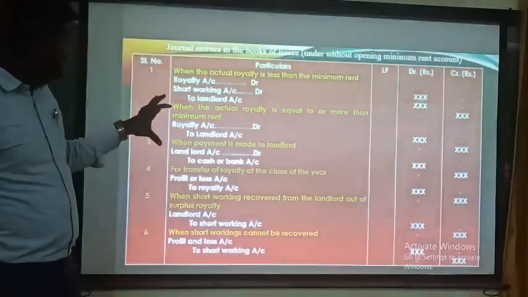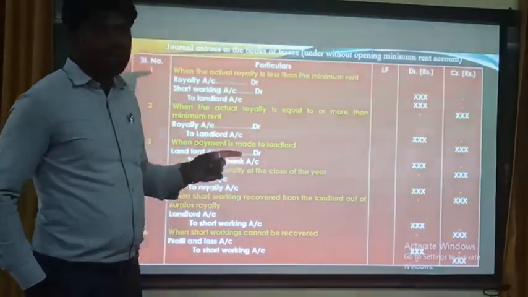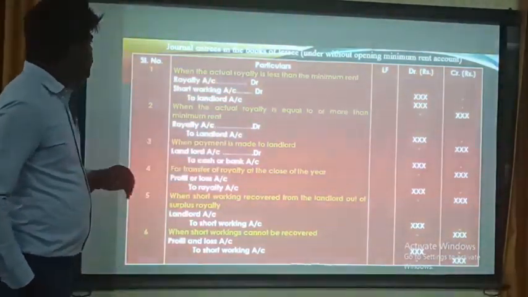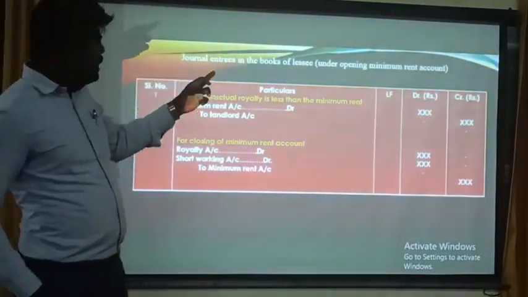These are the journal entries of without opening minimum rent account under lessee. Next, same journal entries under opening minimum rent account.